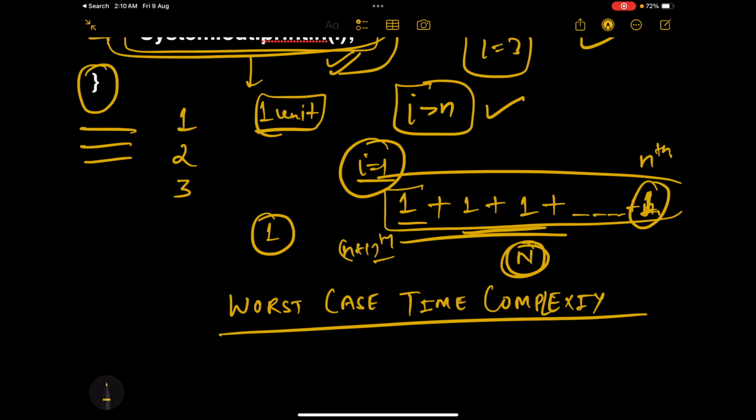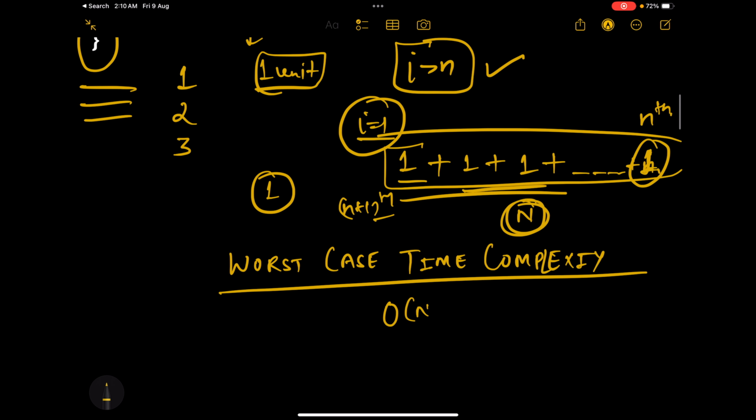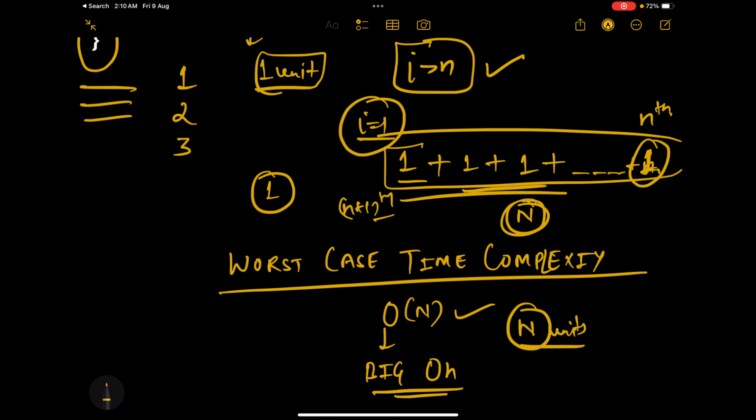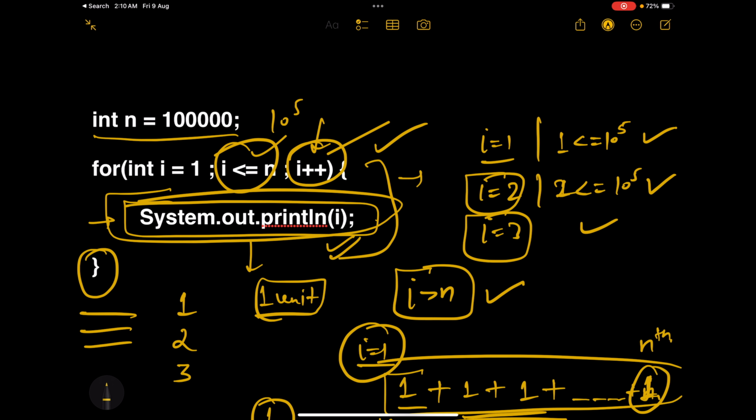Worst case time complexity of this particular for loop is O of n, and we call this O big O. So it is going to take n units of time. How much time? N units. Now this unit can be milliseconds, seconds, nanoseconds, whatever, but we can say that this will take O of n time. So that is how we can calculate the time complexity of this for loop.